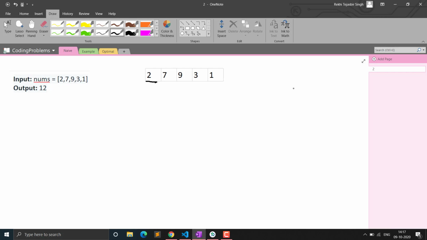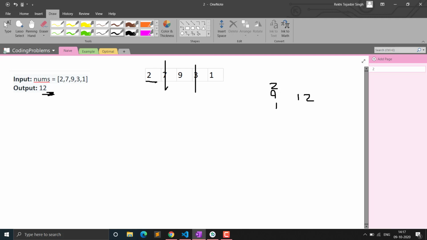Let's see how we will get the maximum profit. If we rob this 2, we get a profit of 2. Then we cannot rob 7. If we rob 9, we get plus 9. Then we cannot rob this house 3. Then we rob 1, so we get 1. So the output will be 12. Yes, you can see the output is 12. So it is the maximum profit.